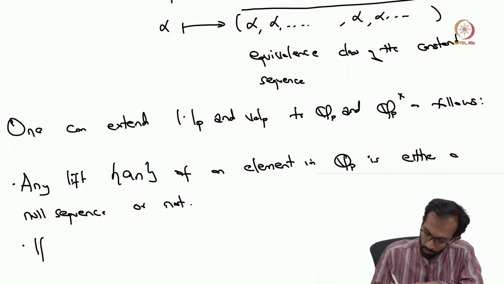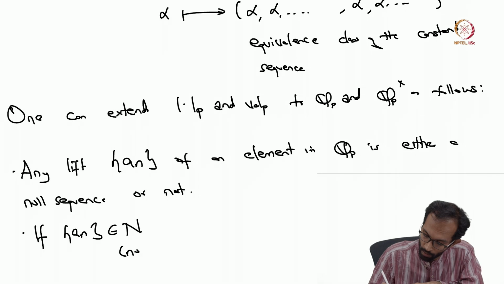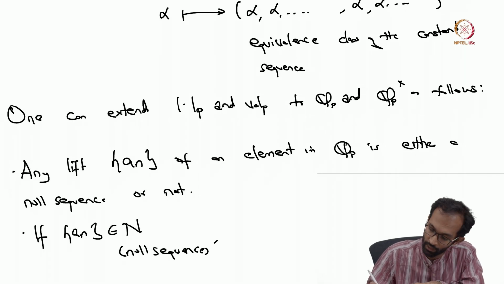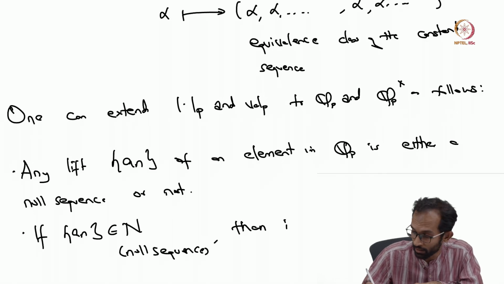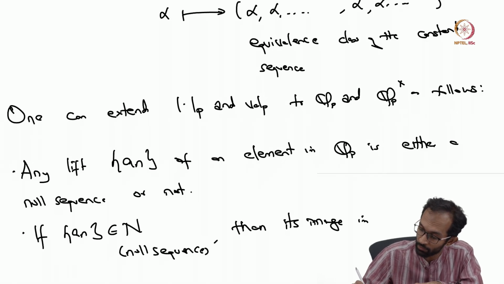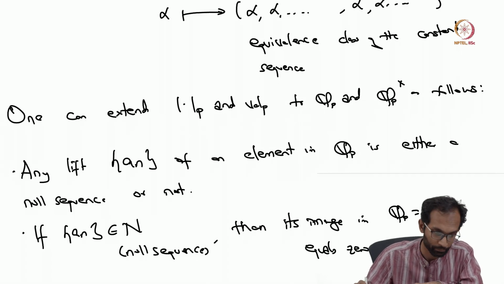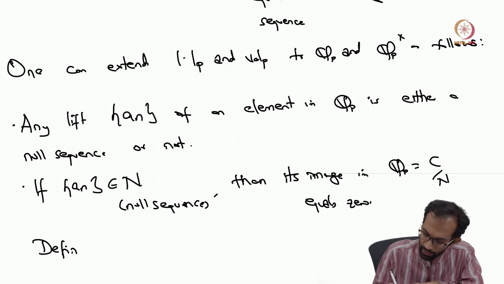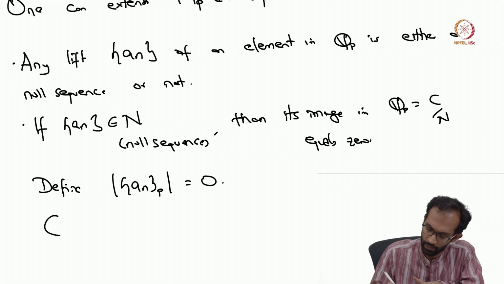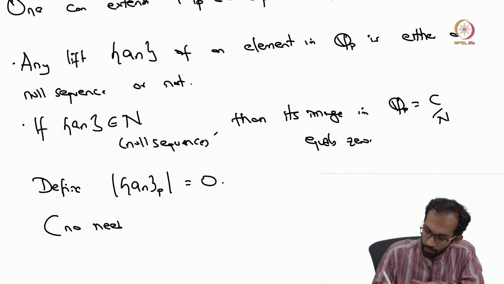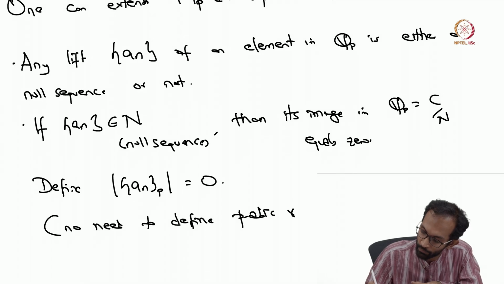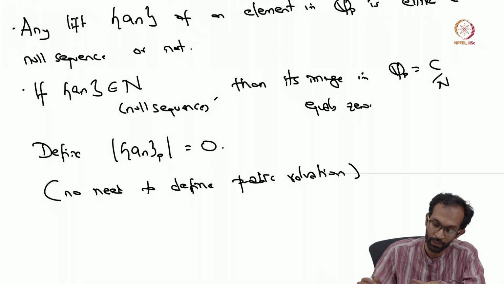Now, if this Cauchy sequence was in fact a null sequence, then its image in Q_p, which is just c mod n, equals 0. In that case, you define the p-adic absolute value to be 0. And since it's the zero element, you don't need to define the p-adic valuation, since the p-adic valuation is only defined on non-zero elements.